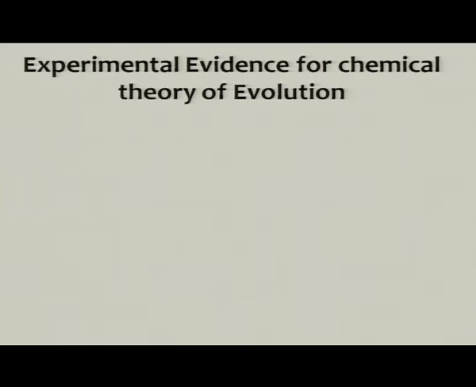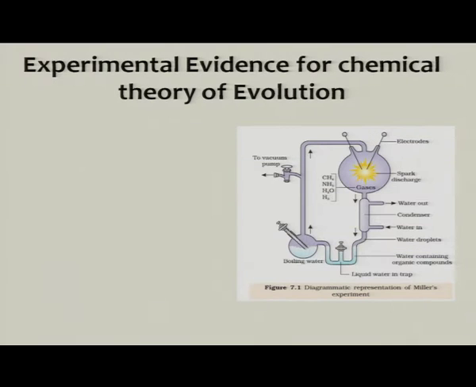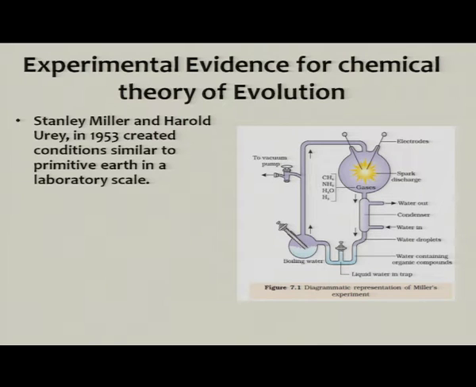But this was supported by an experiment done by Miller and Urey. Stanley Miller and Harold Urey in 1953 created conditions similar to the primitive earth on a laboratory scale.